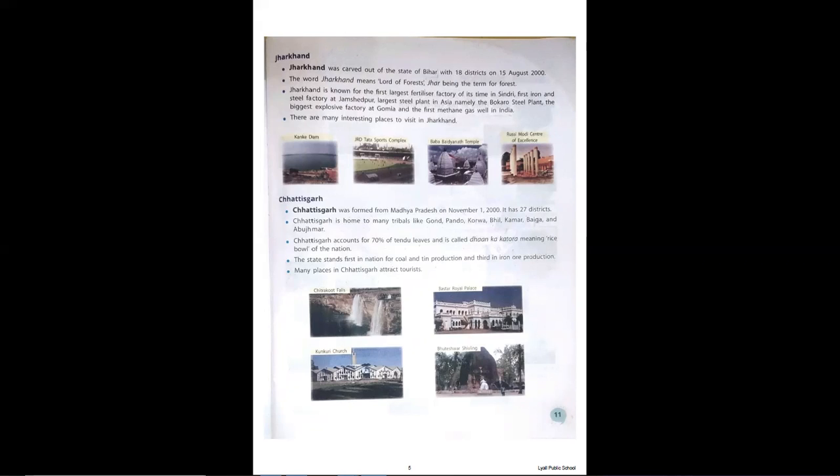There are also many places which you can visit in Chhattisgarh. One is Chitrakoot Falls, then there is Bastar Royal Palace, Bhuteshwar Shivling, and Kukri Church. So we have natural beauty, we have historical places, and we also have some religious places. That makes this state a very beautiful place to visit.